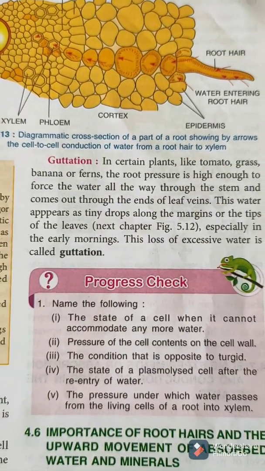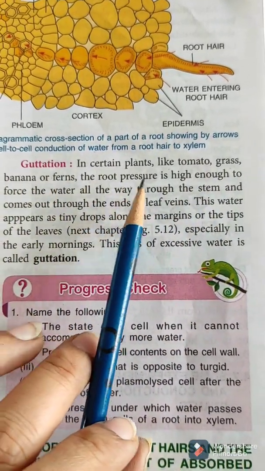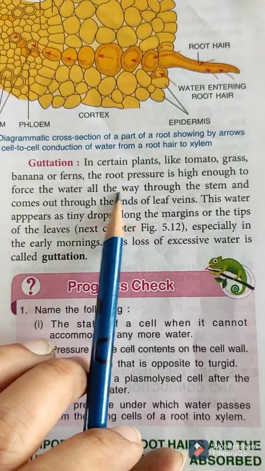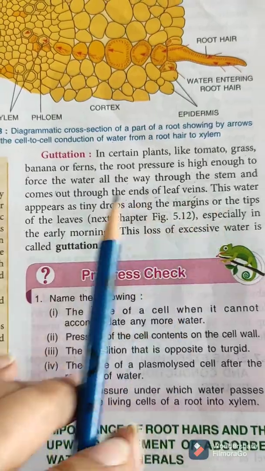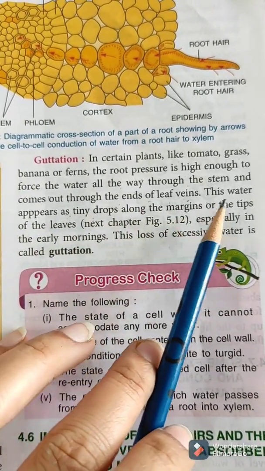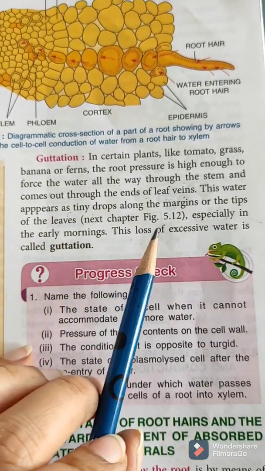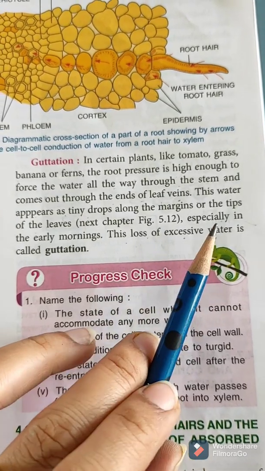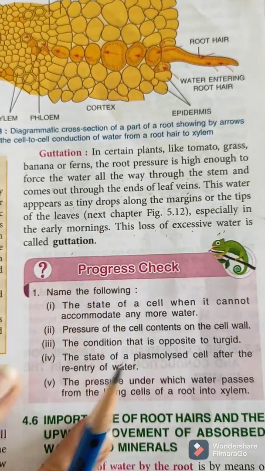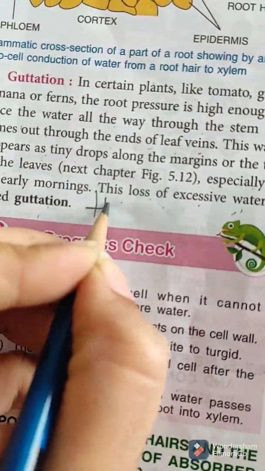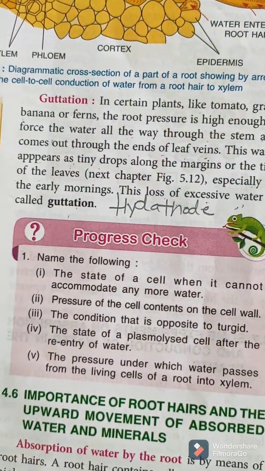Guttation is today's last topic. So in certain plants like tomato, grass, banana and fern, the root pressure is high enough to force the water all the way through the stem and it comes out through the ends of the leaf vein. So this water appears as tiny drops along the margins or the tips of the leaves, especially in the early morning. So this excessive loss of water in the form of drops from the margin of the leaf is known as guttation, and the margin bears a structure known as hydathode. Right? So this is a structure through which guttation occurs.